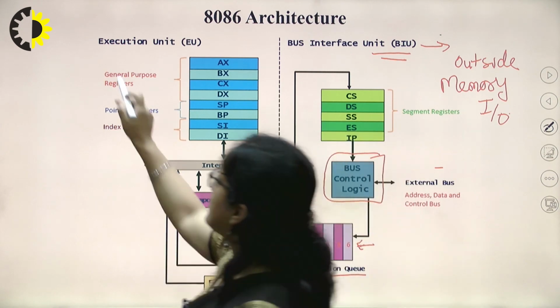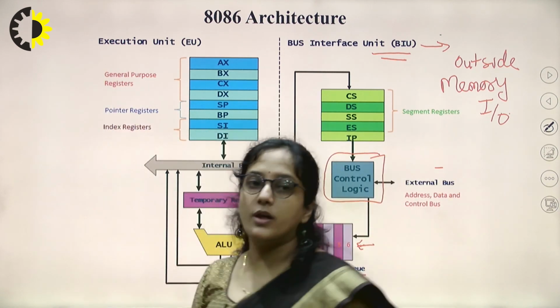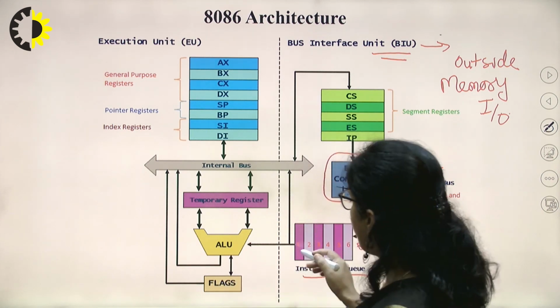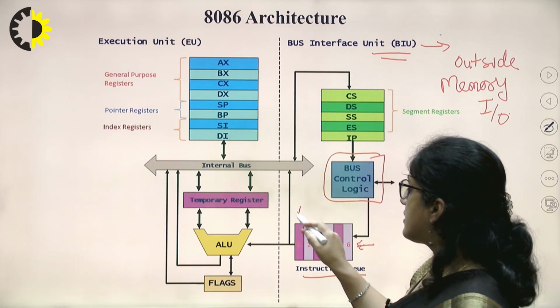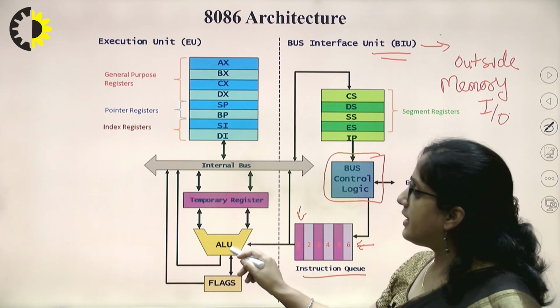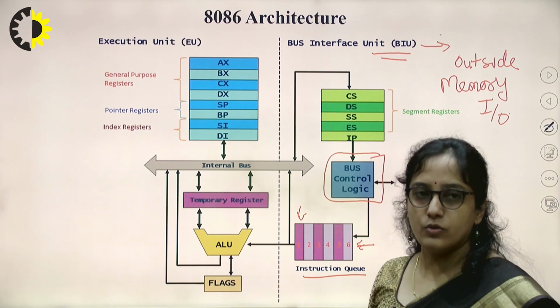The execution unit is used to perform the execution part of that particular instruction. Whatever first instruction is fetched by the bus interface unit is decoded and then given to the execution unit for execution.